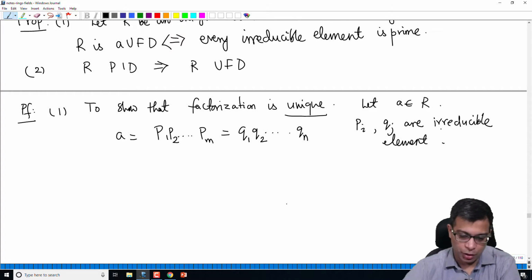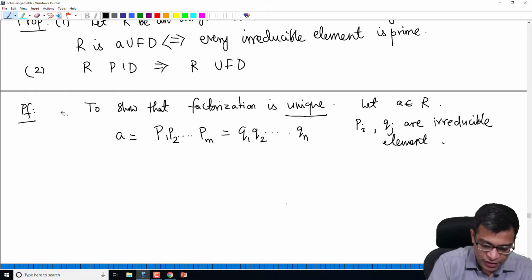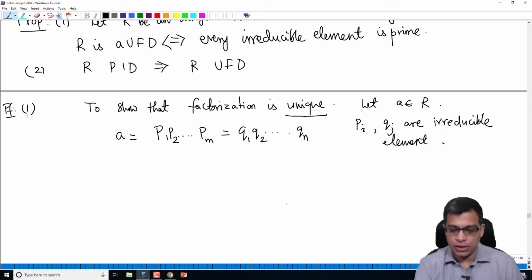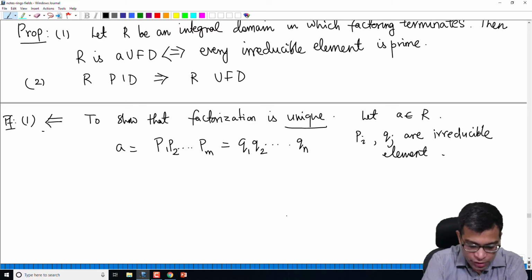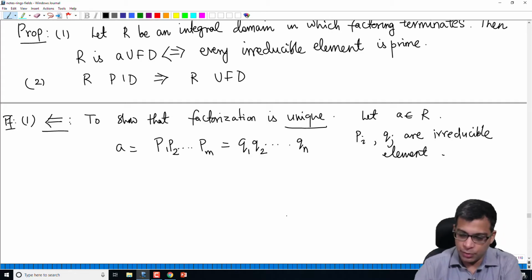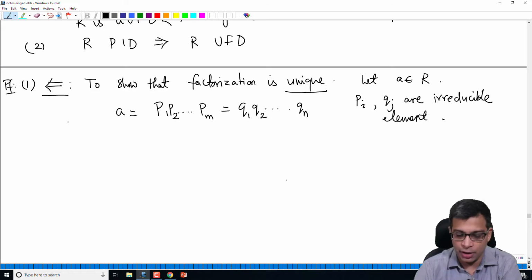Actually, what I am now doing is, the first part is an if and only if statement. It says that a ring is a UFD if and only if every irreducible element is prime, assuming that the ring is an integral domain and factorization terminates in that ring. So I am proving one direction of this. I am assuming that every irreducible element is prime, and I will prove that it's a UFD, and to prove UFD we just need to show that factorization is unique. So I've taken an arbitrary element and written two possible factorizations.